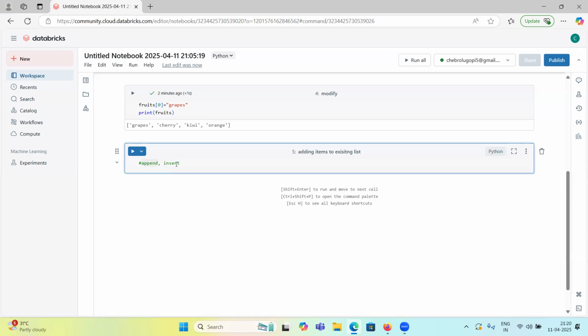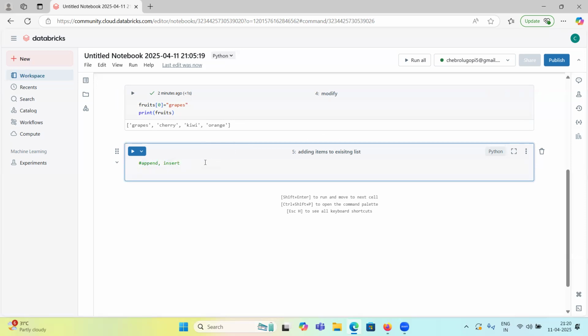But now you want to add using insert, at the second position, not at the last position. That time we can use insert. We use insert if we have a fixed position. Append will add it at the last place. So this is the difference.